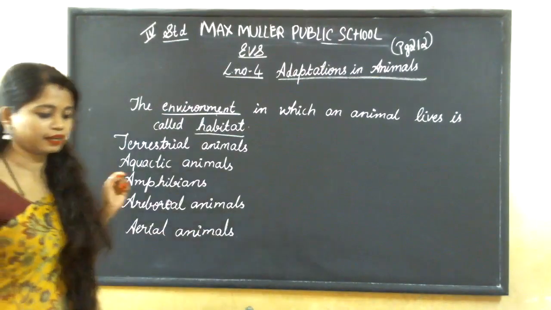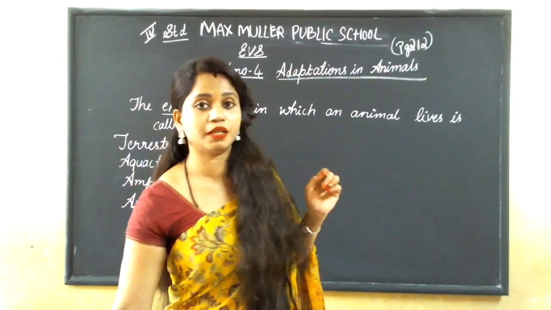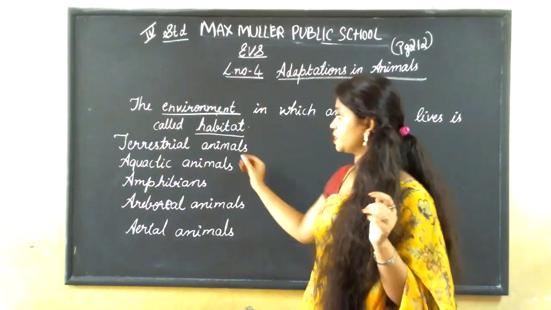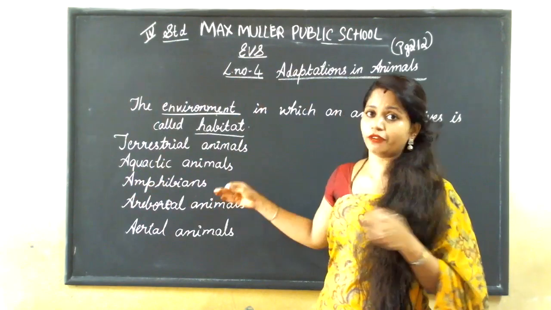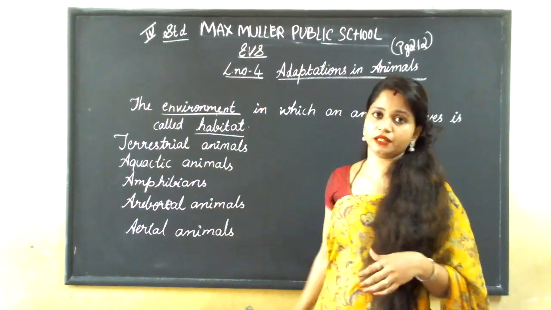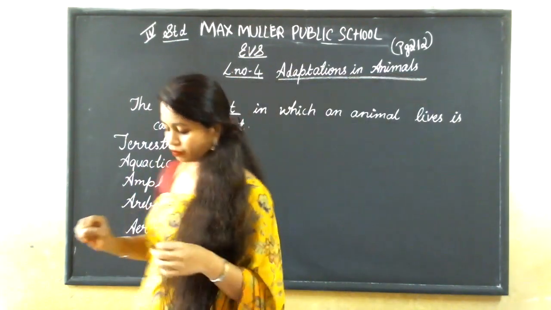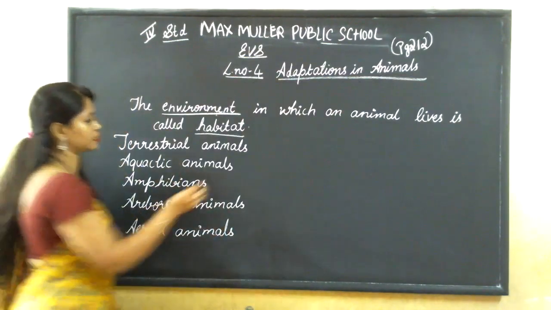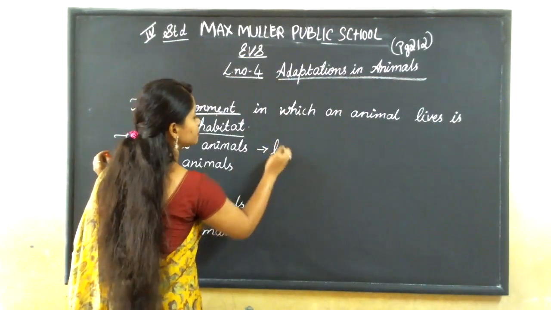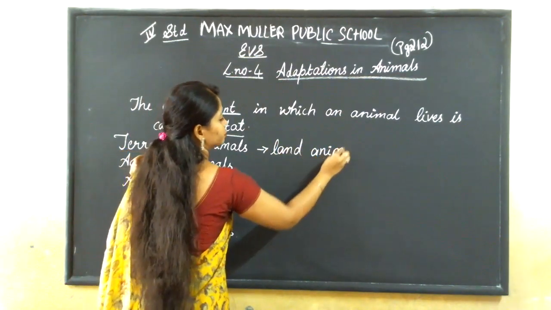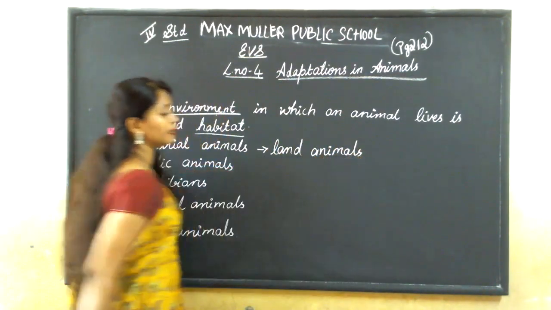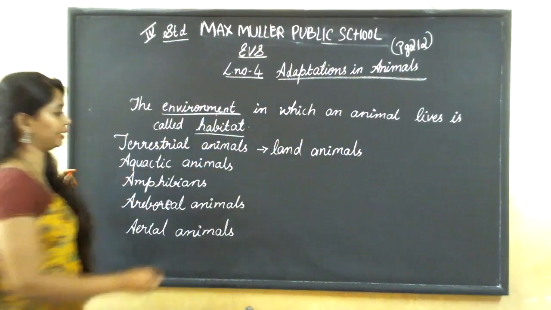Okay, these are the 5 kinds of animals, which are divided into different groups. In this, what are terrestrial animals? The terrestrial animals are the animals which live on land.